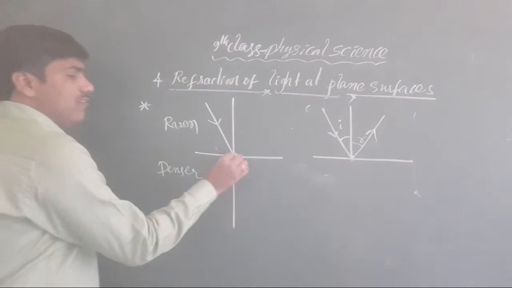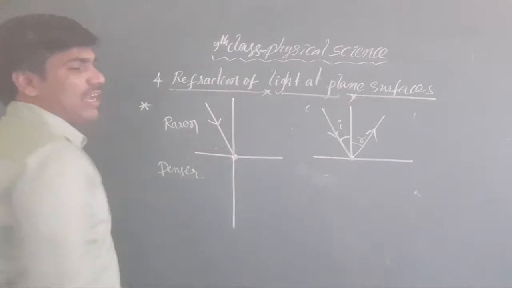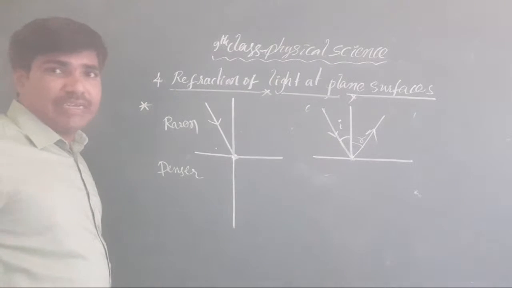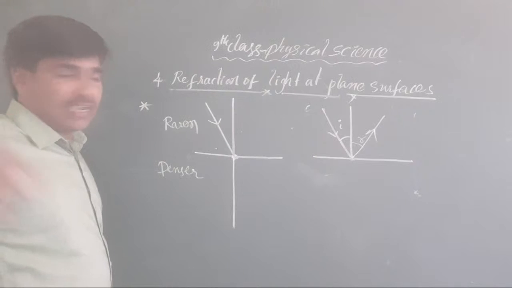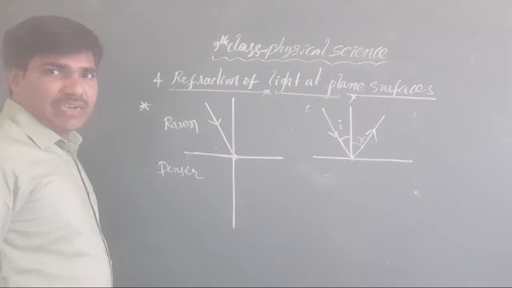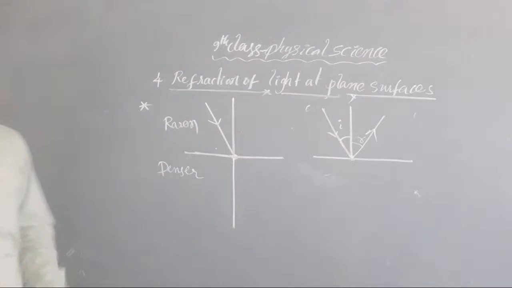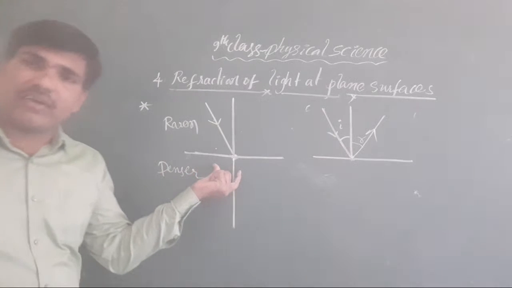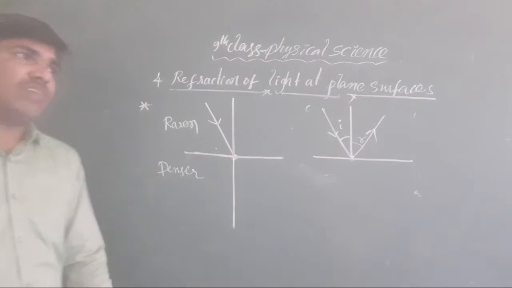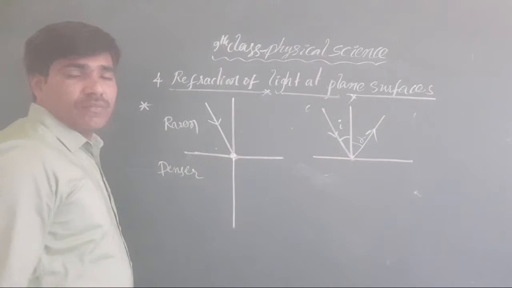Here, you take the incident point. For refraction, where do we take the incident point? Where there is a separation of the media. It is also called the incident plane. Where is the incident plane taken? Where the separation of the media is. That is only called the incident plane here. On this incident plane, you take an incident point. Got it or not?